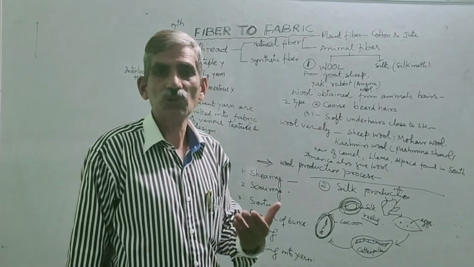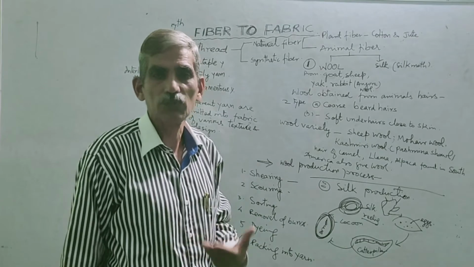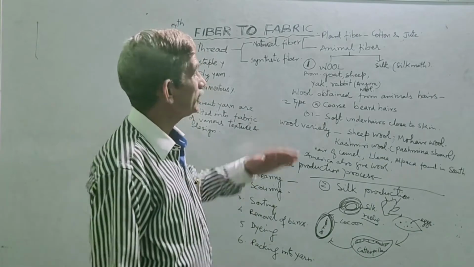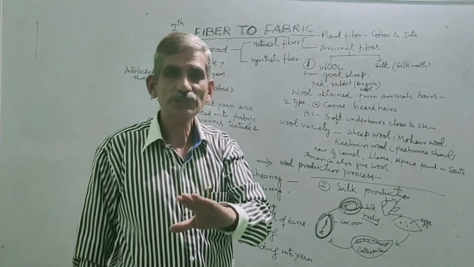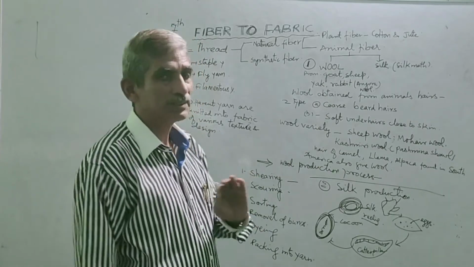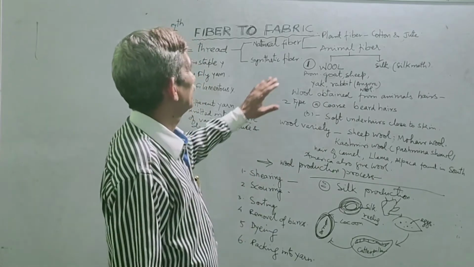Allergy means something which does not suit our skin or body. But the natural fiber never causes allergy. So that is the difference.